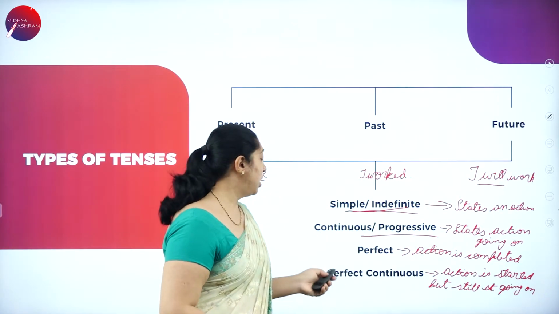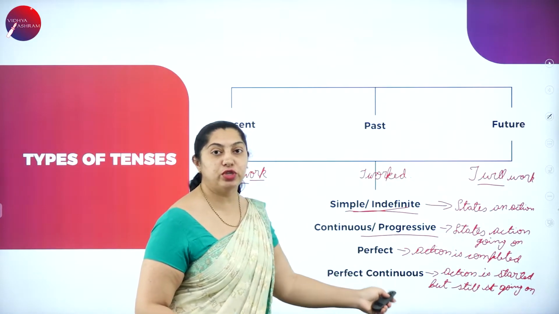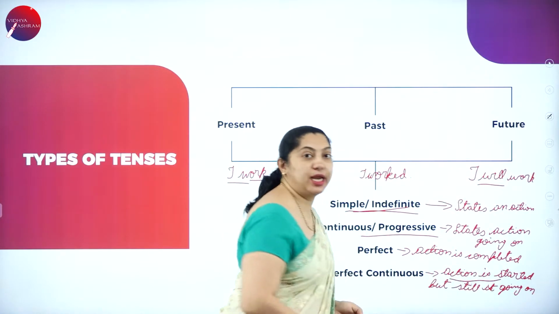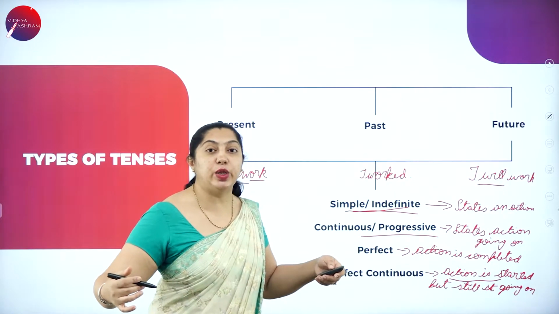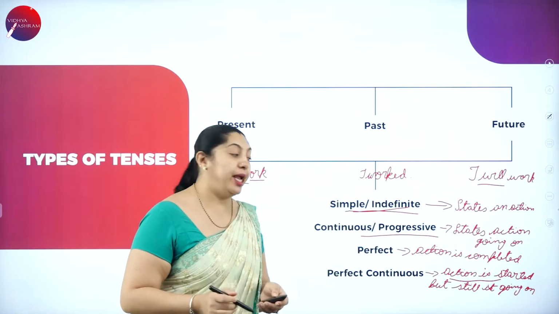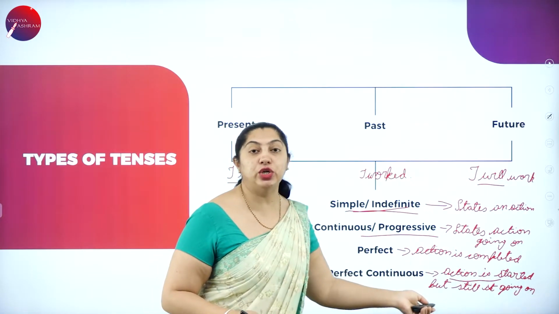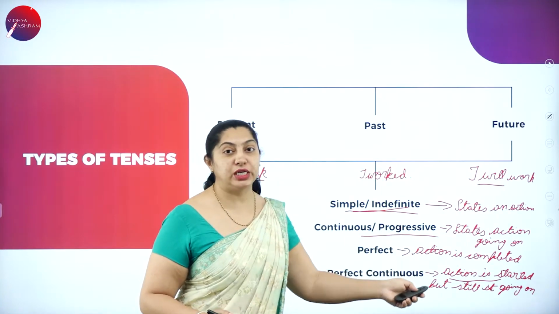So when do we use the present perfect continuous, past perfect continuous, or future perfect continuous? When the action has already started, but it is still going on. It's still continuing. It has not come to an end. At that time, we use the present perfect continuous, past perfect continuous, or future perfect continuous.